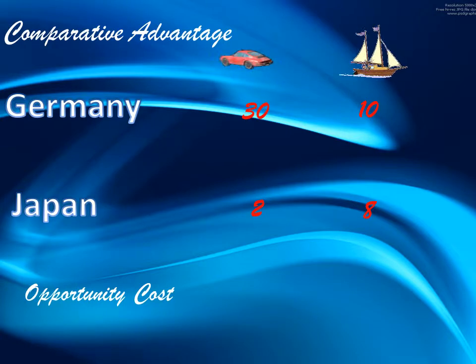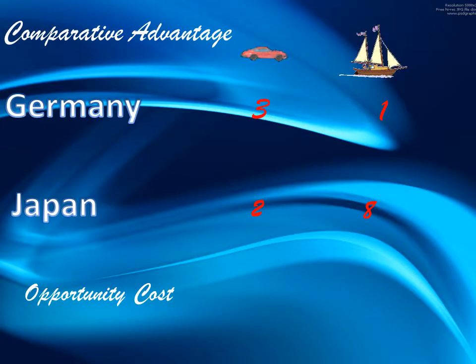Let's analyze what each country had to give up to produce one sailboat. With Germany, to find the cost per sailboat, we need to divide the numbers by 10. So for every sailboat, Germany has to give up 3 cars.